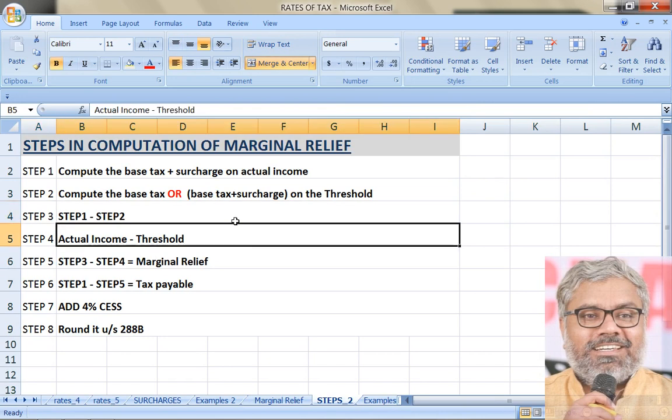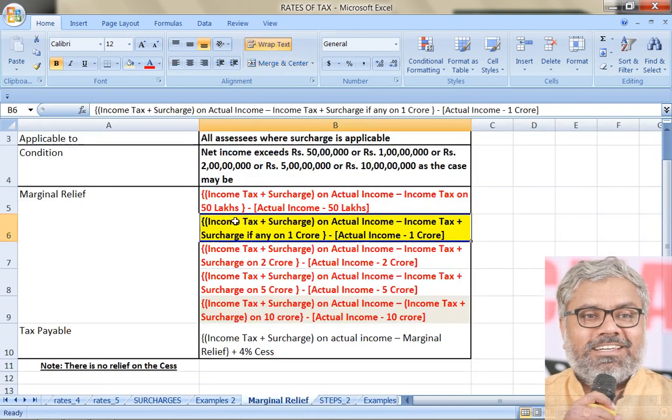Then step 4 is another thing. Actual income minus threshold. That's what we are talking. Actual income minus threshold. Again, what is threshold? We are generalizing that. Instead of having 100 formula, we are just having a general formula. What is threshold? It could be 50 lakhs, it could be 1 crore, 2 crores, 5 crores, 10 crores, as the case may be. That will be actual income minus threshold. That is step 4. Then what is margin relief? Simply step 3 minus step 4. That's what is mentioned in the formula also.